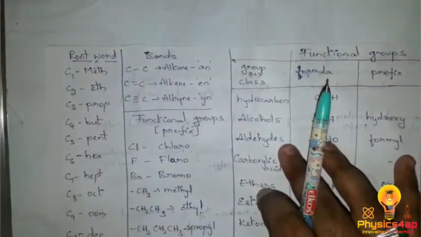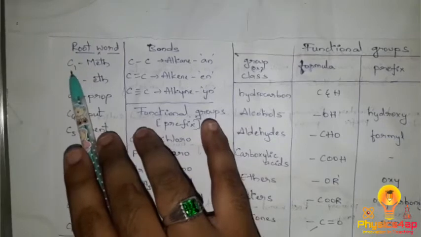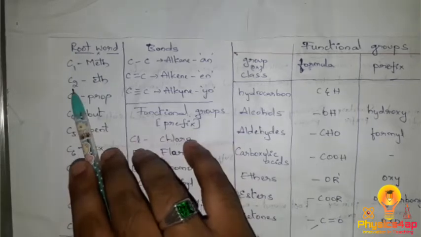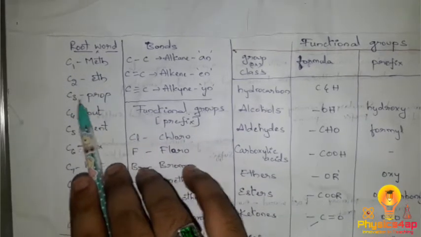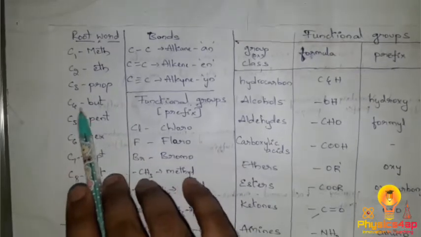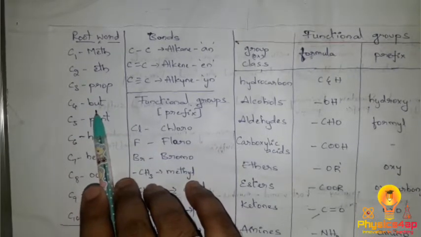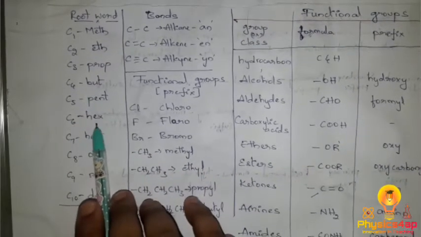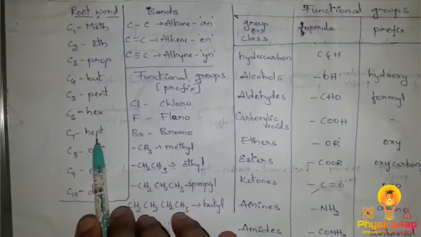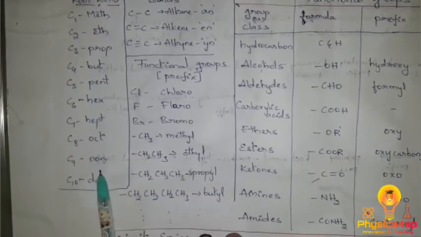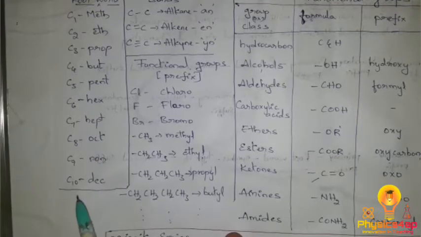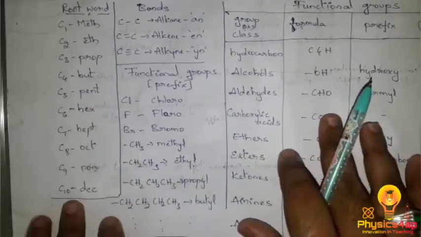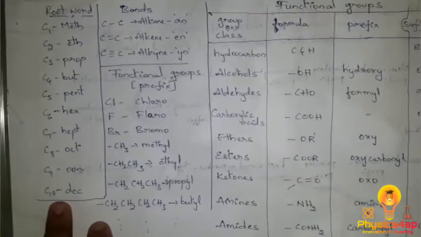These are called root words. One carbon is called meth, two carbons eth, three carbons prop, and four carbons but. Five carbons is pent, six carbons hex, seven hept, eight carbons oct, nine carbons non, and ten carbons dec, and so on. For 11, 12, 13 carbons and so on, the root words continue. We will be doing examples up to 10 carbons here.